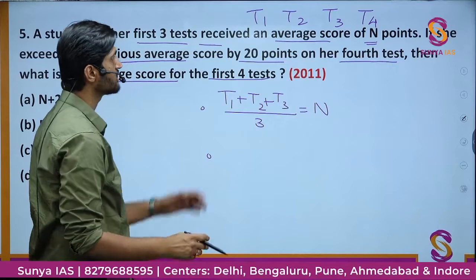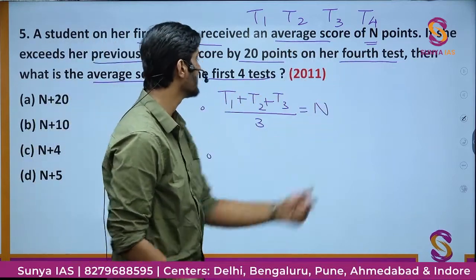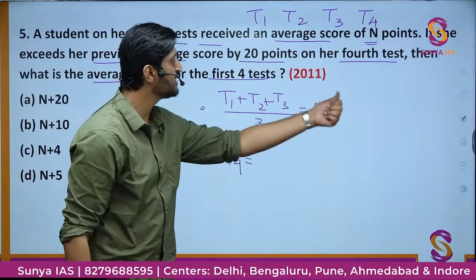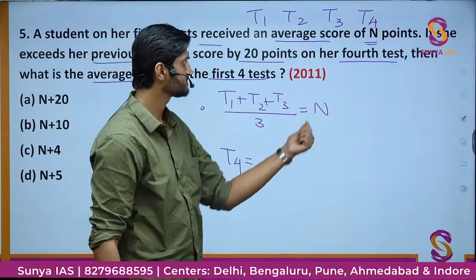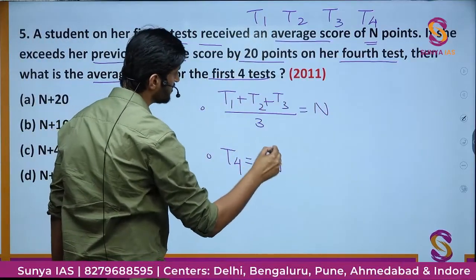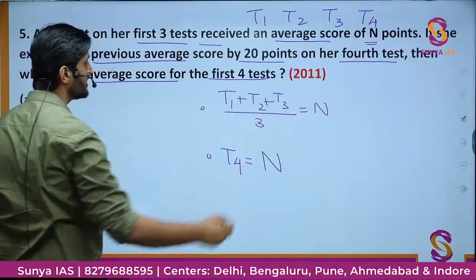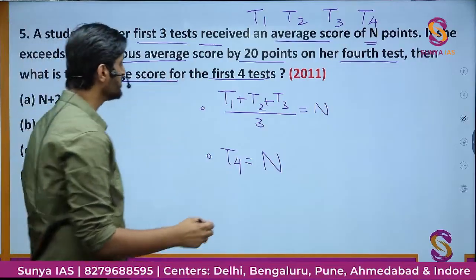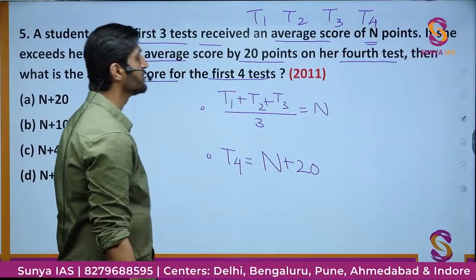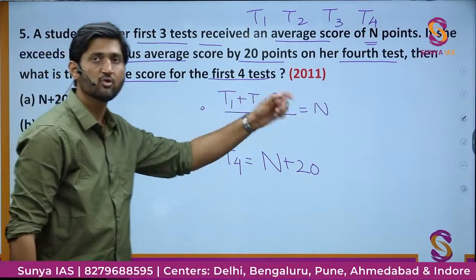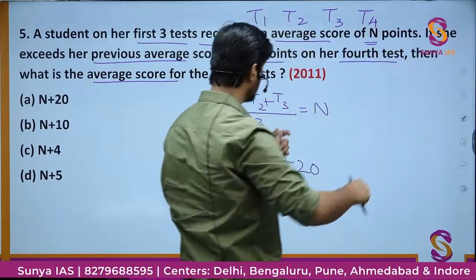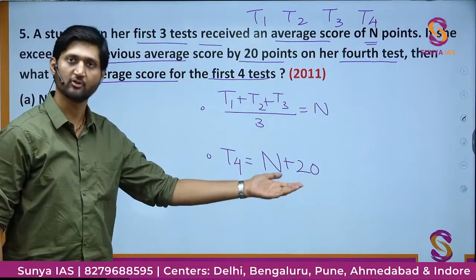In this line it is said that in the 4th test, that is in T4, she is exceeding this previous average marks. What is the previous average? It is nothing but n. You have calculated the previous average to be n, exceeded by 20 points. So in T4 she is scoring actually n plus 20 points. So is that clear? What I have done is I have just written this complex statement into a simple equation in front of your eyes.